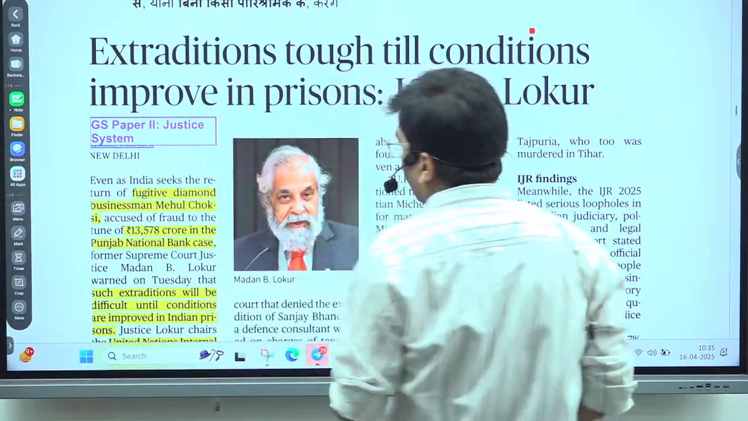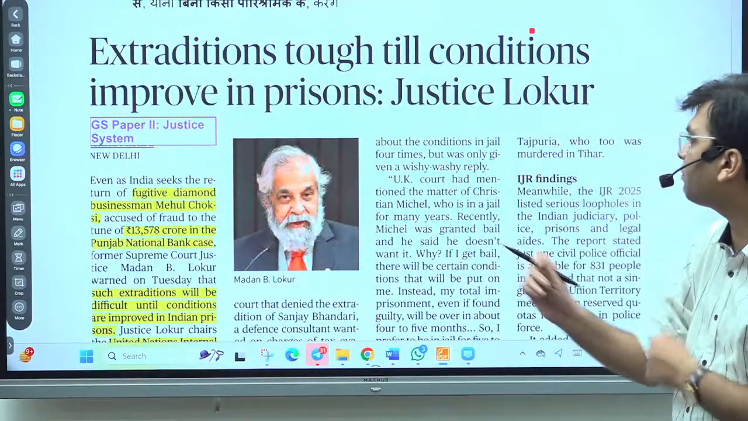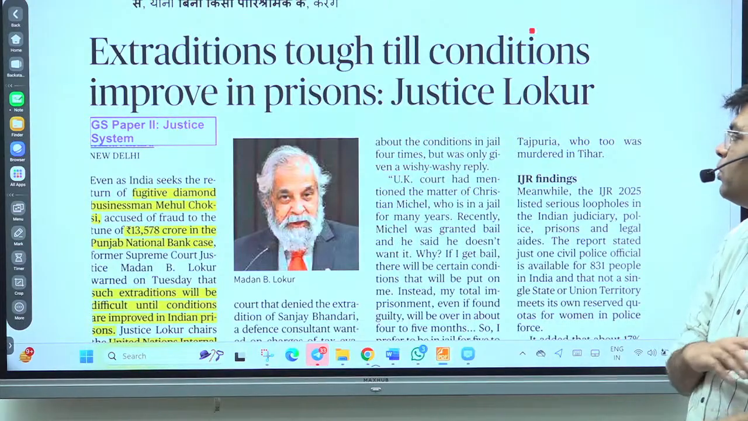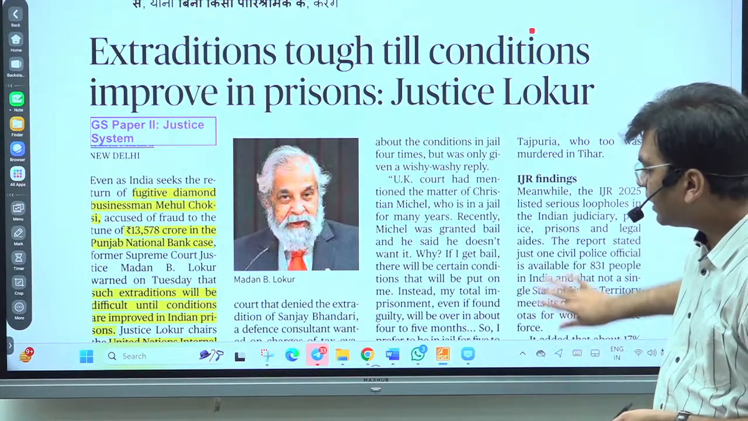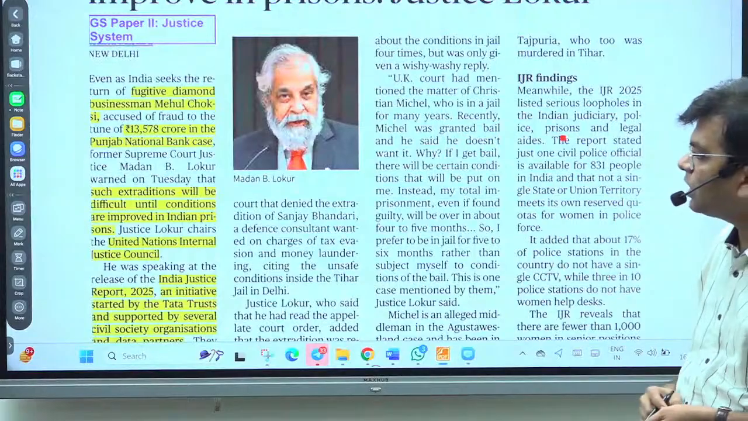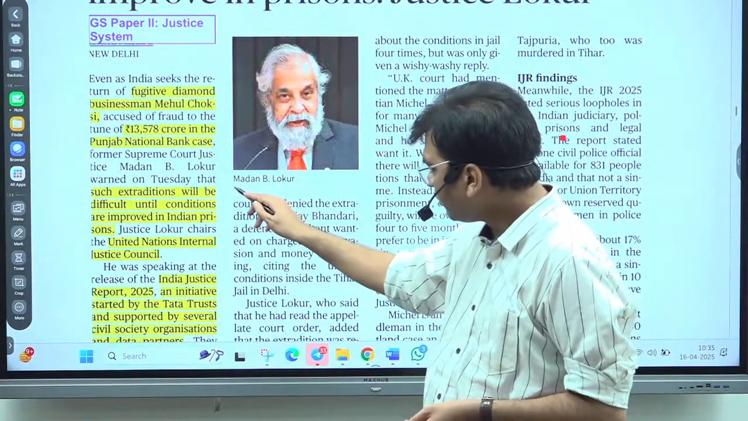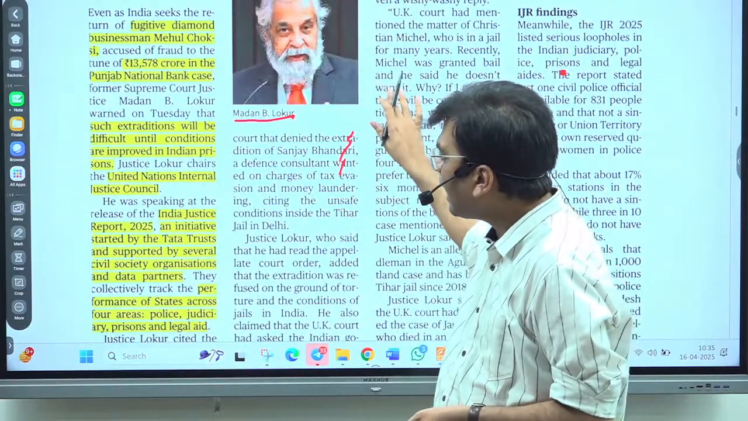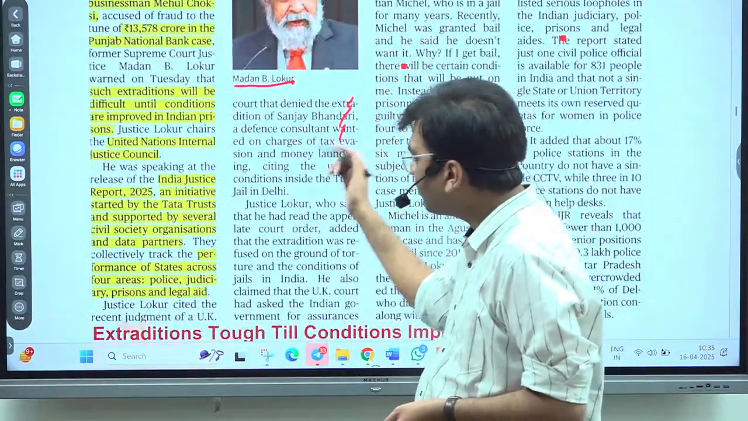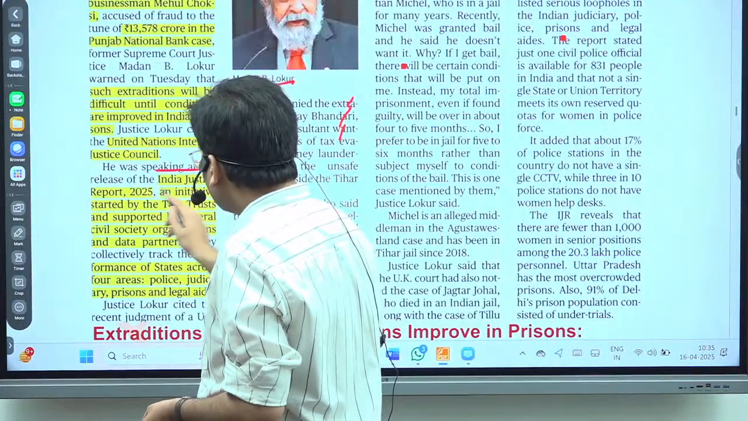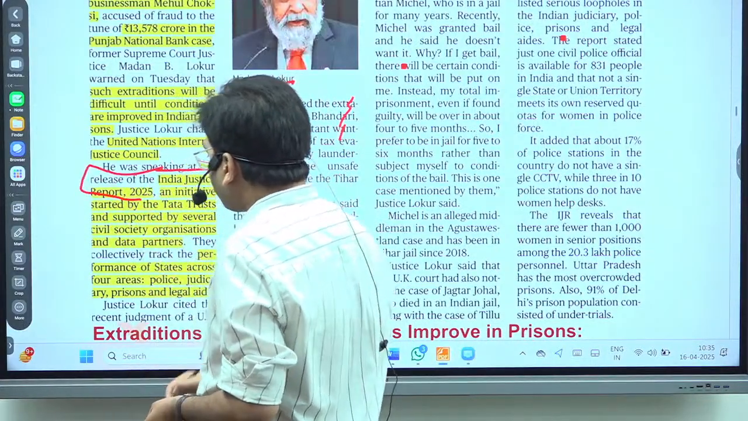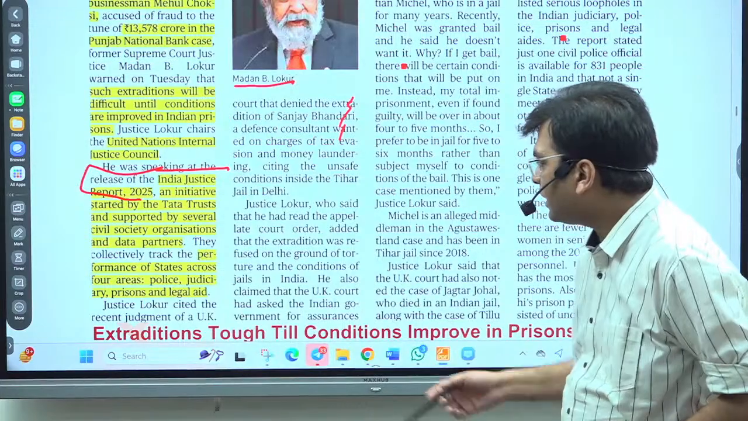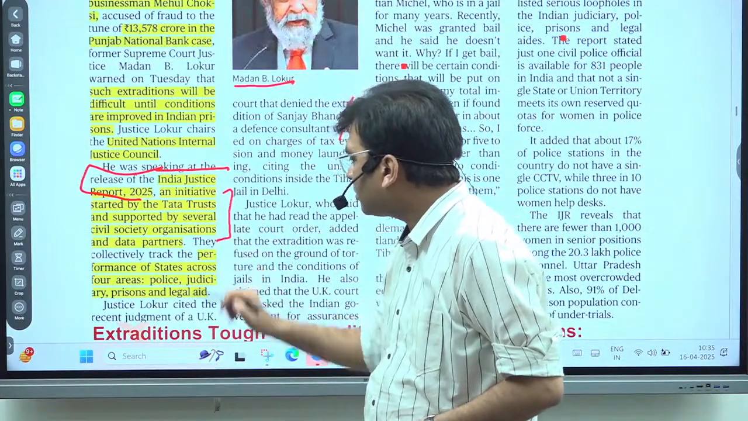Now the next news is talking about extradition being tough till conditions improve in the prison. So here, Madan B. Lokur, he was a judge of the Supreme Court. Now he is working in the UN justice system, and here he has brought a report. The name of the report is the India Justice Report 2025. This initiative was started by the Tata Trust and different social organizations.